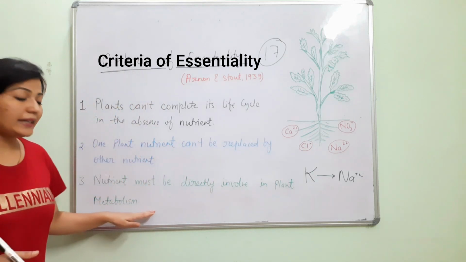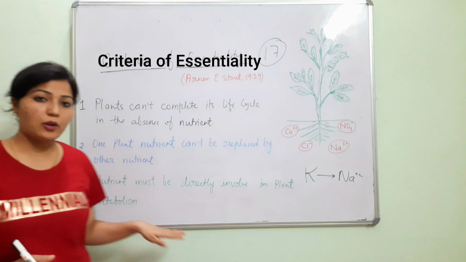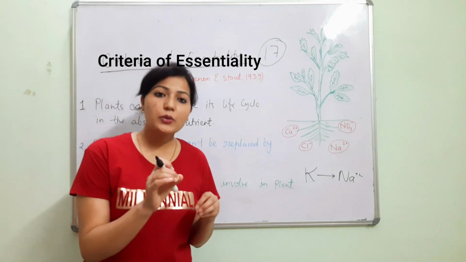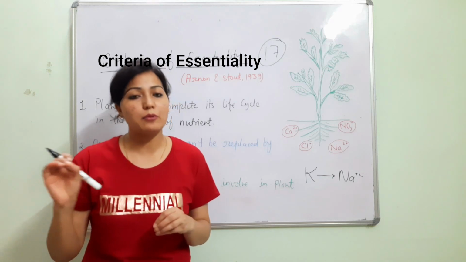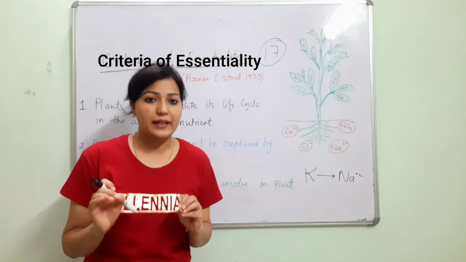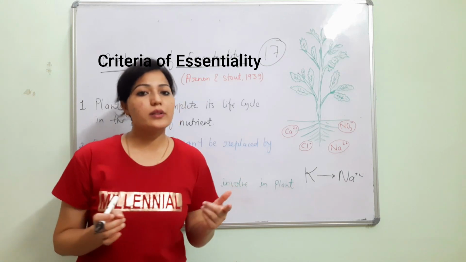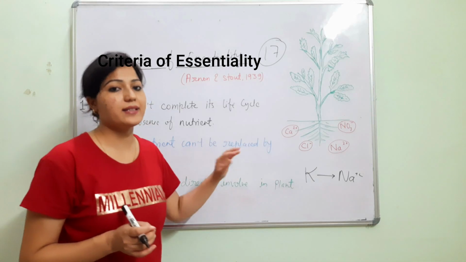The third criterion is that the nutrient must be directly involved in plant metabolism. The essential nutrient should be directly involved in plant metabolic activities such as photosynthesis, but not indirectly. Those nutrients which fulfill all three criteria, we consider as essential nutrients.